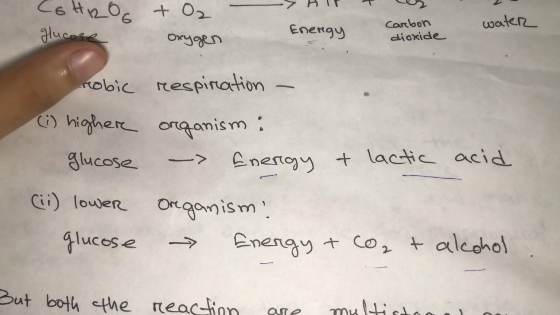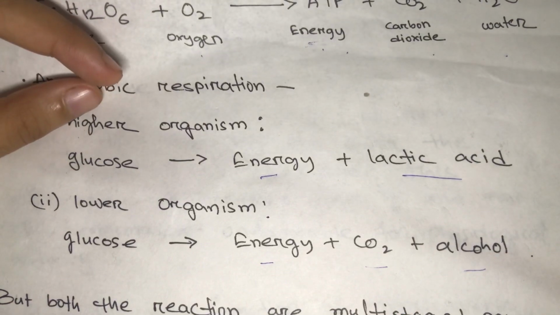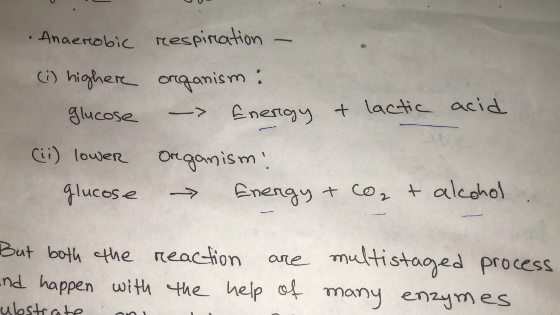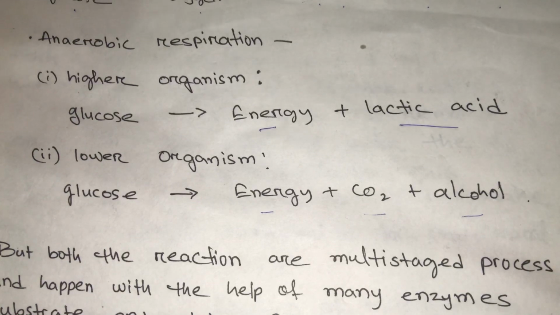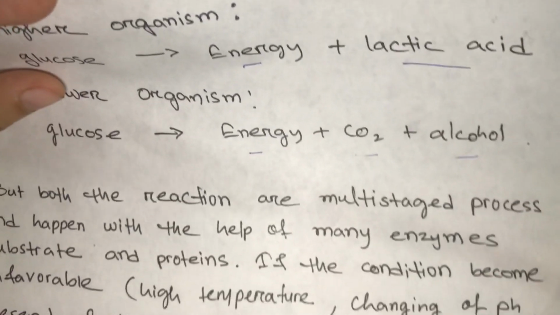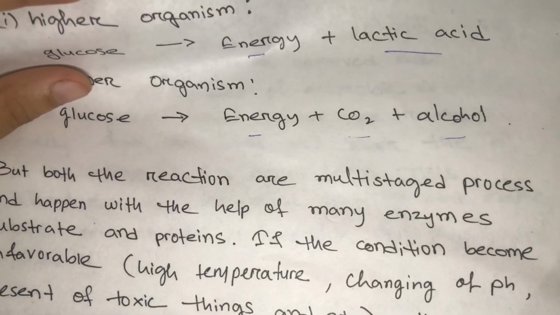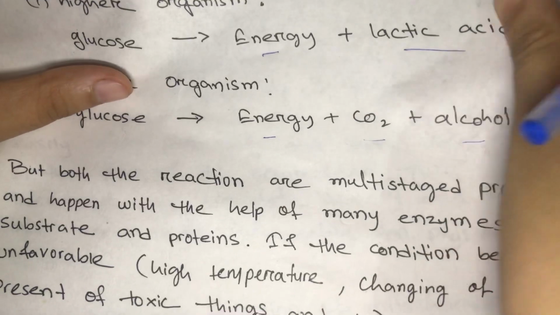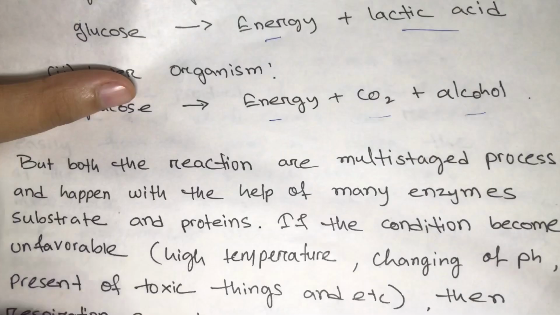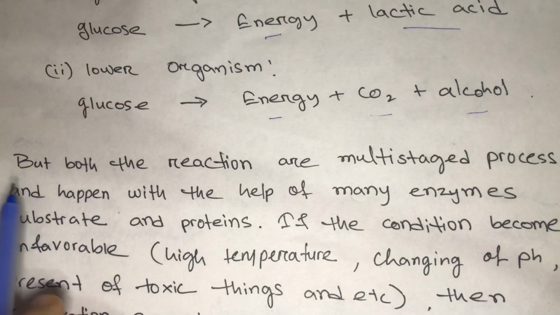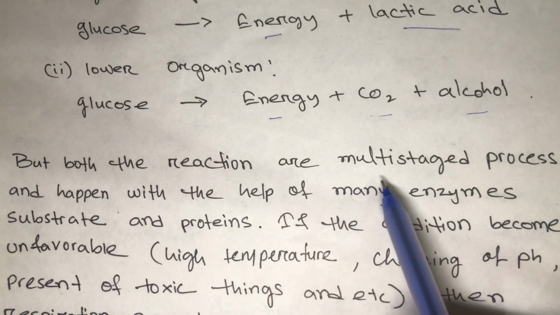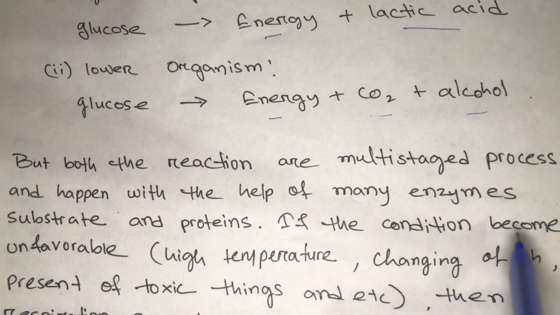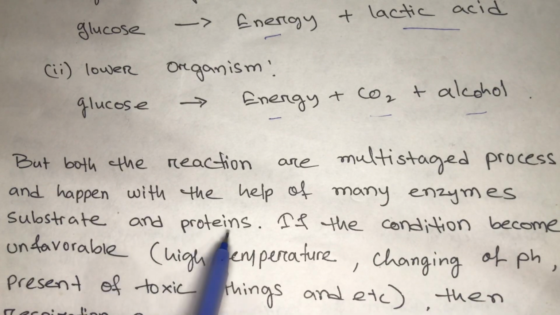Like the process of fermentation, how it happens, right? Fermentation is the process by which alcohol is made. I hope you know that. Okay, let's move on. Both reactions are multi-staged processes and happen with the help of many enzymes, substrates and proteins.